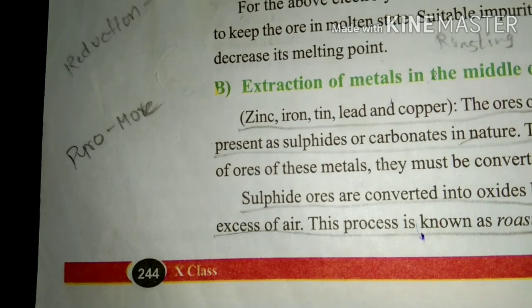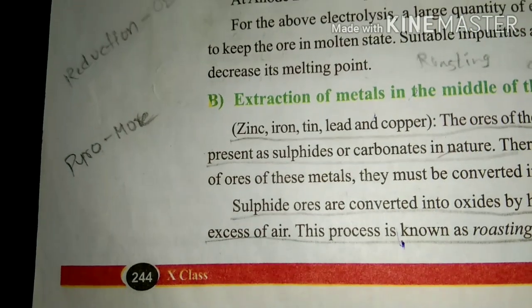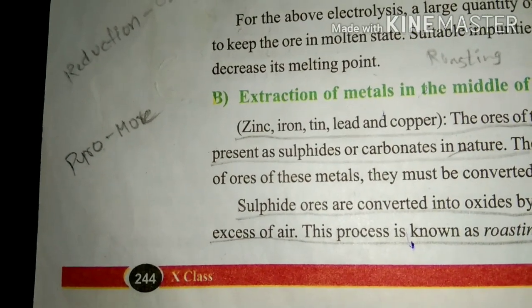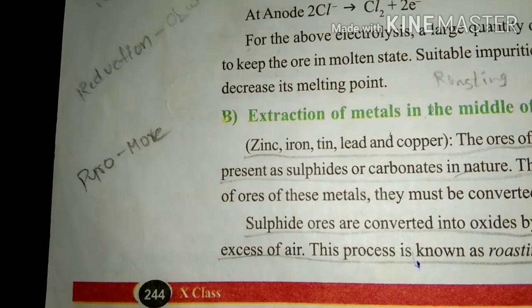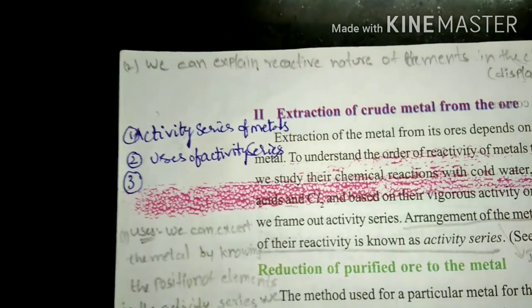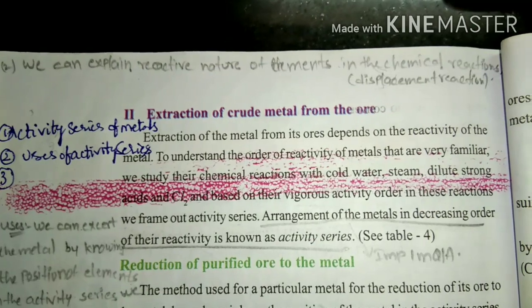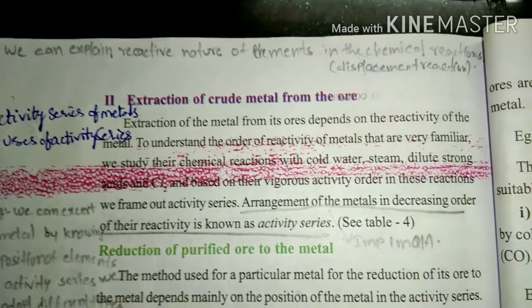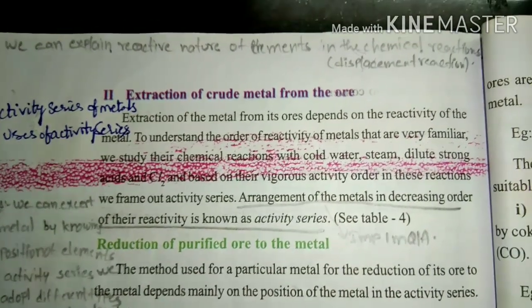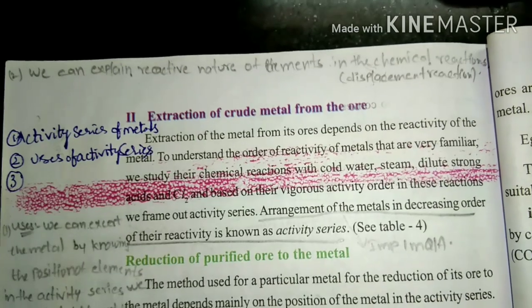In this video, I am going to discuss the concept under page number 244 of our 10th class SCERT textbook, that is extraction of metals, extraction of crude metal from the ore, which is the second step in the extraction process of the metal from the ore.